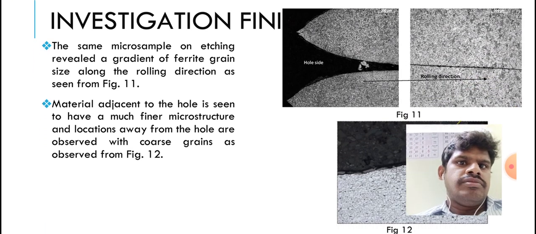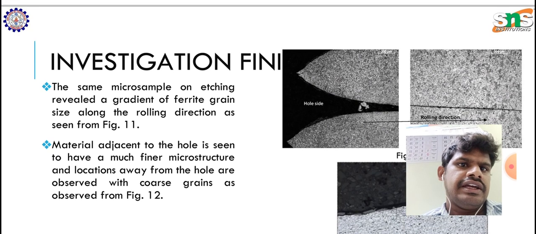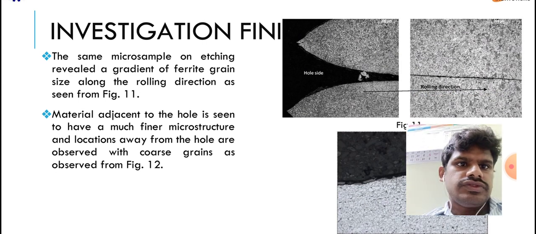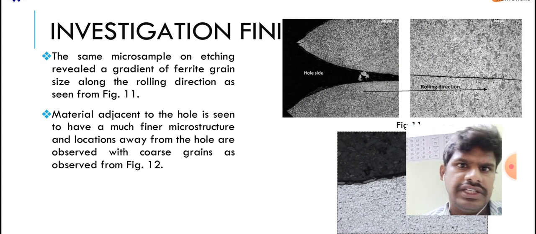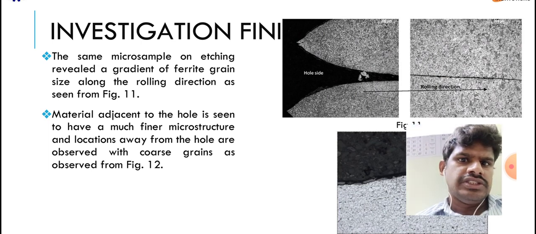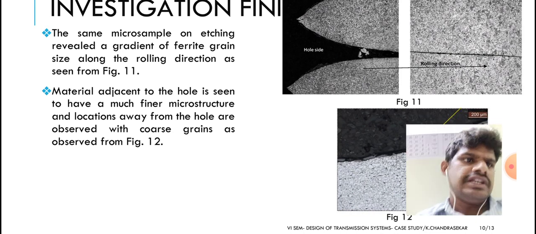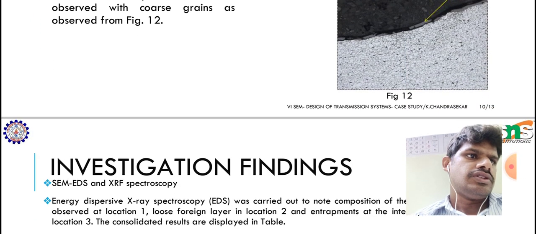Then the same micro sample on etching revealed a gradient of ferrite grain size along the rolling direction, as shown in figure 11. So there is a ferrite grain, which you can see in figure 11. The material adjacent to the hole is seen to have a much finer microstructure, and locations away from the hole are observed with coarse grain size, as shown in figure 12.